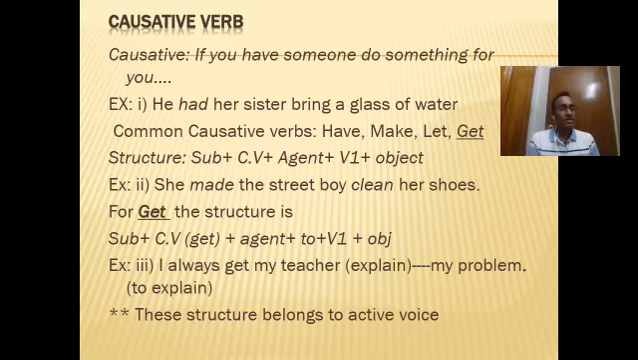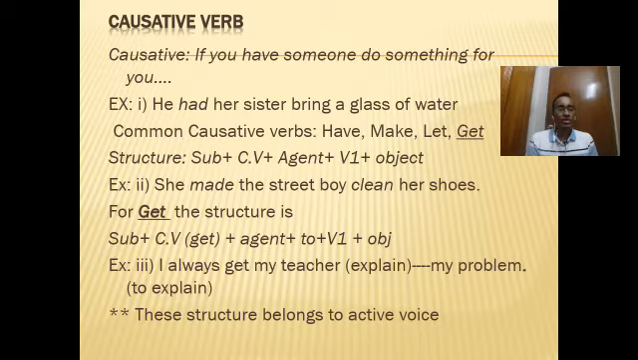Understand? Let's see the second example. She made the street boy clean her shoes. She may be angry with the street boy, and she forced the boy to clean her shoes. So here you see she herself hasn't cleaned her shoes, rather the doer or the agent is there, and here the agent is the street boy, and after here the causative verb is made.